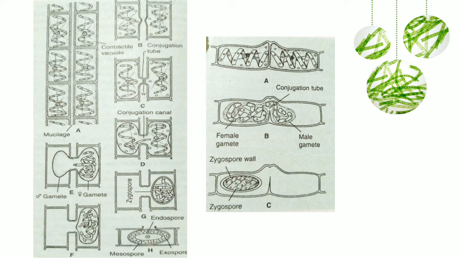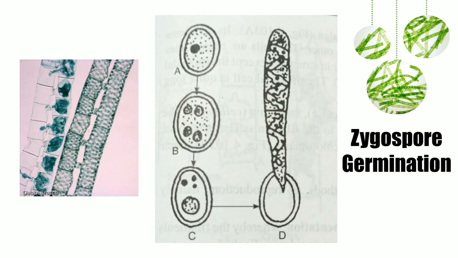So zygospore formation is common, whether it is scalariform or lateral. But when we see in nature, scalariform is more commonly seen than lateral. Lateral conjugation is quite rare. Once the zygospore has formed, that zygospore will undergo germination. When the zygospore is undergoing germination, the cell is going to release the zygospores by the destruction of the cell wall. As I told you, the zygospore has a thick wall, so it can withstand dryness, desiccation, and other unfavorable environmental conditions.